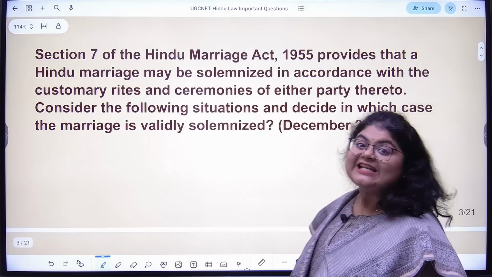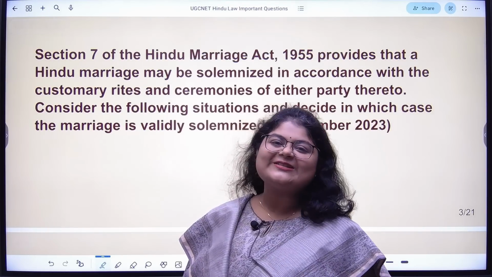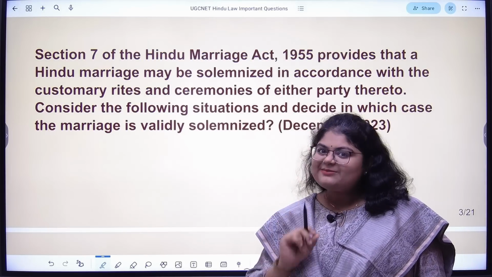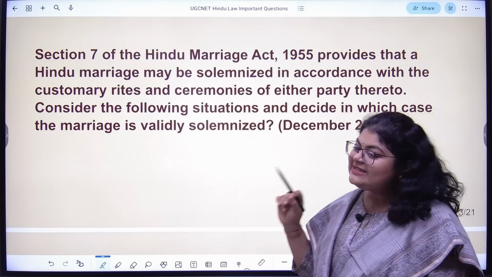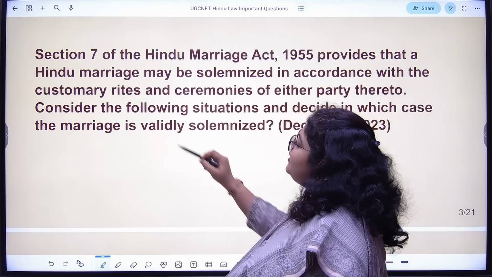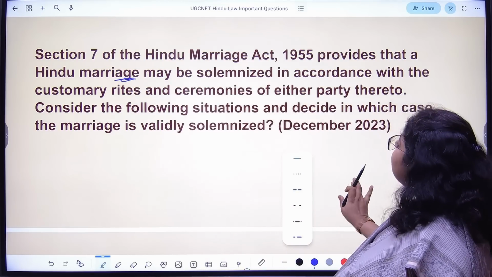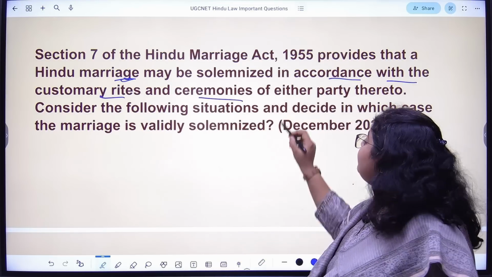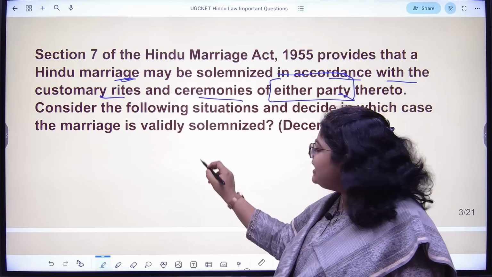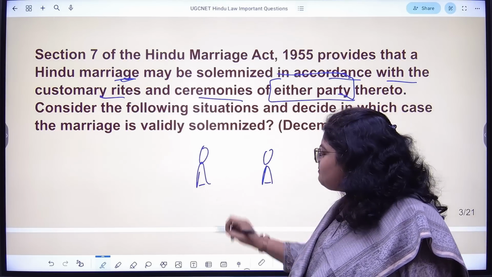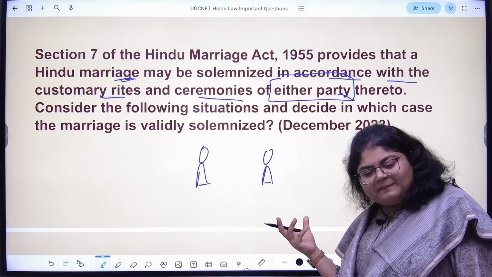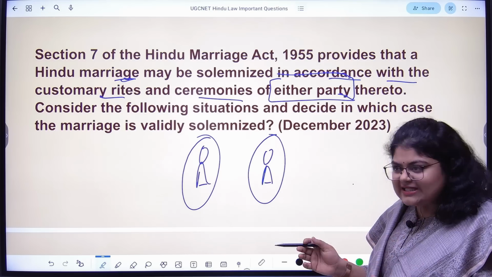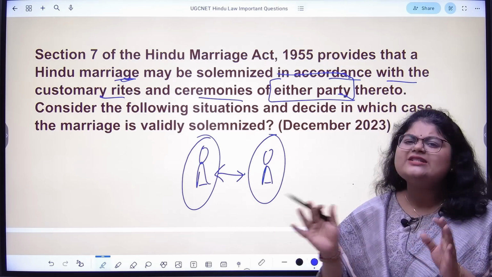Next. This is an interesting question, also an important question for judiciary. See, they are now asking very lengthy questions in UGC NET, okay? So you have to also keep in mind time management while you are answering the paper. Now, section 7 of Hindu Marriage Act says that a Hindu marriage may be solemnized in accordance with the customary rites or ceremonies of either party, which means if 2 people are getting married under Hindu Marriage Act, 1 boy, 1 girl, either you follow the customs of the boy side or you follow the customs and ceremonies of the girl side, and accordingly you get married. That is what section 7 is simply saying.